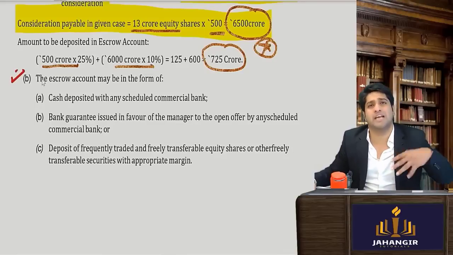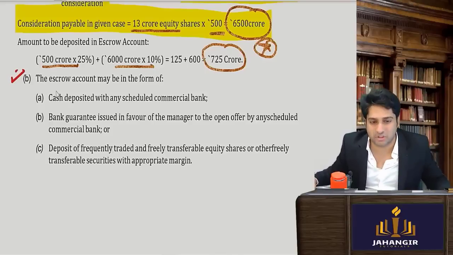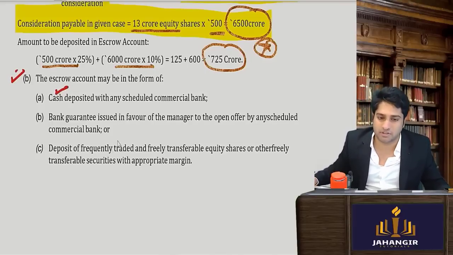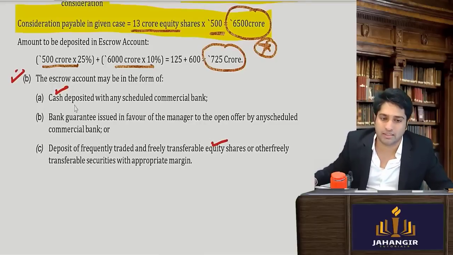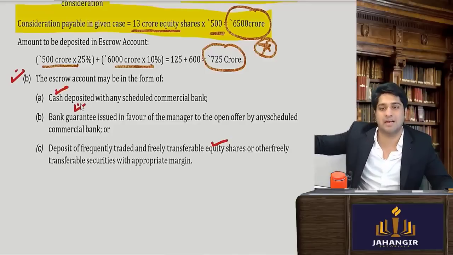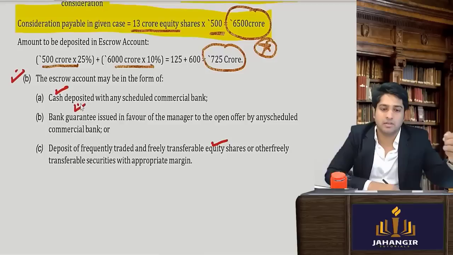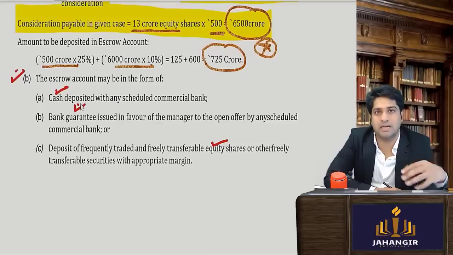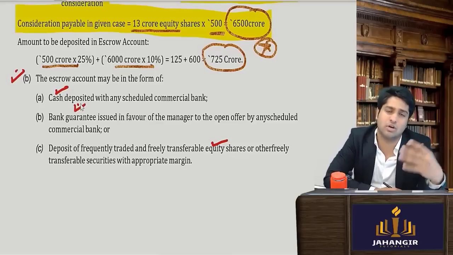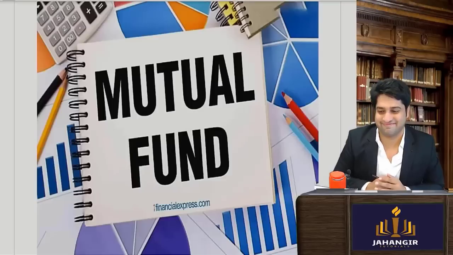And in the escrow account, do you always have cash? The acquirer does not always have to deposit cash. He can even give cash equivalents. Cash he can also give. He can deposit some shares worth that amount. He can pledge his shares. Or he can get a bank guarantee. A bank will guarantee that this much amount he will pay. If he doesn't pay, we will pay. Or a combination of all of them, so the escrow account can be made in these kinds of forms. So in the escrow account, you can deposit cash, you can get a bank guarantee, or you can deposit shares.